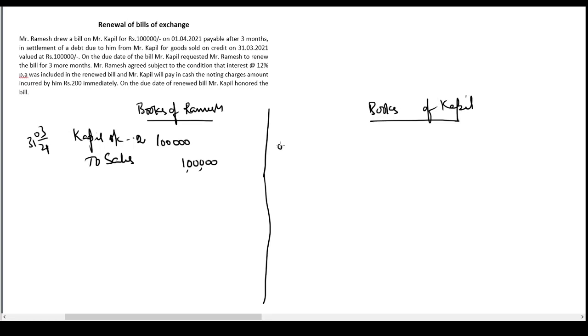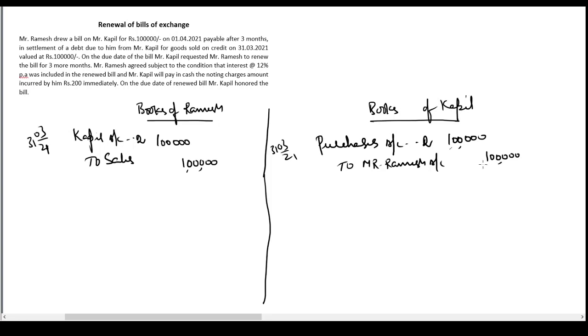Entry in the books of Kapil on 31st March 21 would be he is purchasing goods. So he will debit purchases. Purchases account debit 1 lakh and he would credit Mr. Ramesh account because Ramesh is the creditor who is giving the goods on credit to him. So 1 lakh rupees would be credited in the books of Mr. Kapil. So this is the entry they would pass on 31st March 21 when the goods have been sold on credit by Ramesh to Kapil. So in the books of Ramesh, Kapil becomes a debtor. In the books of Kapil, Ramesh has become a creditor.